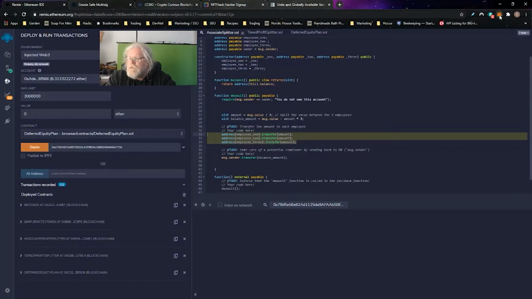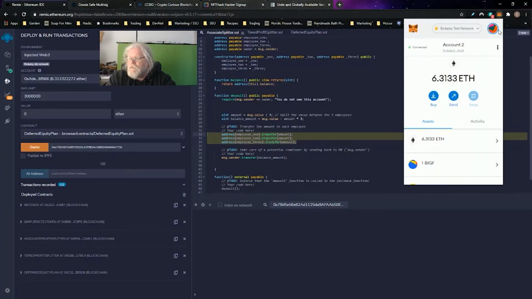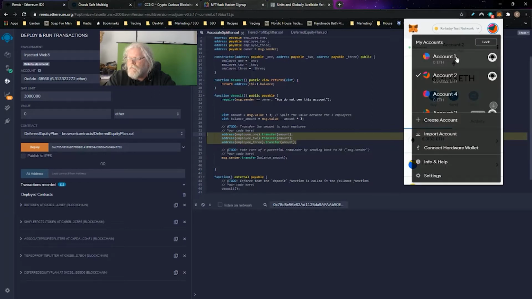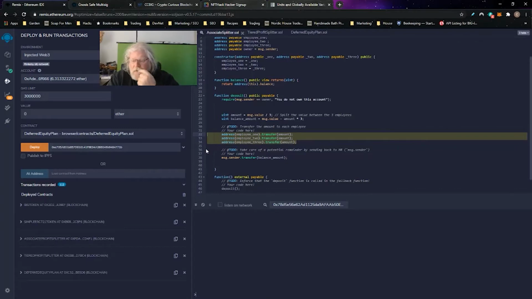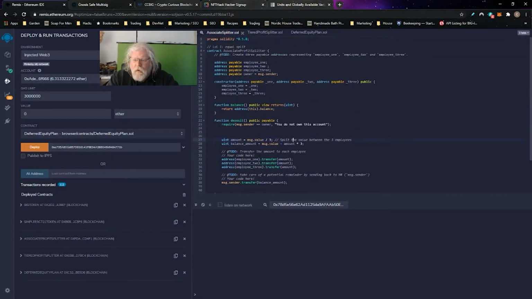My MetaMask on the Rinkeby Ethereum test network. You can see my account 1 and account 4 has no Ethereum, it's just account 2. I use Remix to develop and compile the smart contract. All 3 of these, well 5 of these, but I'm only going over these 3, right?